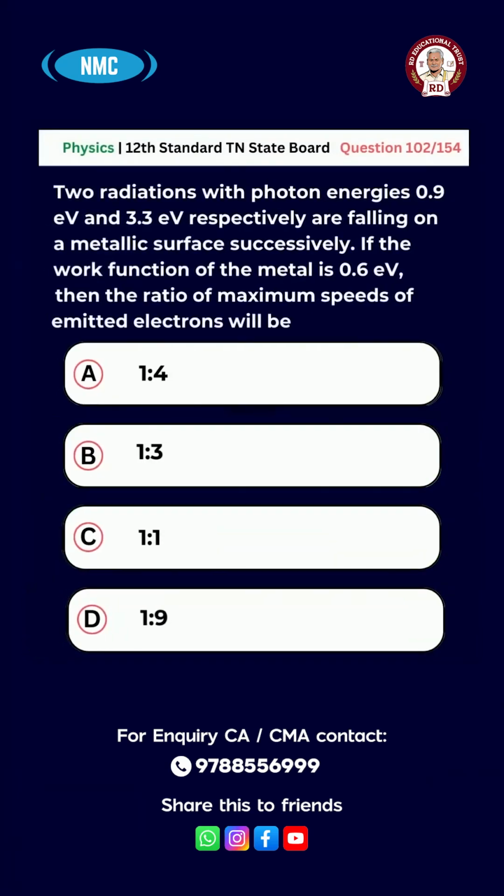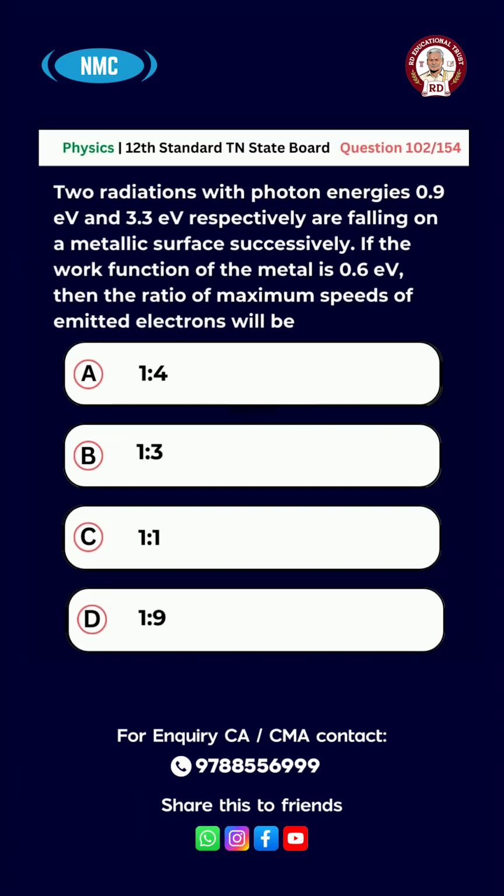Question number 102. Two radiations with photon energies 0.9 eV and 3.3 eV respectively are falling on a metallic surface successively. If the work function of the metal is 0.6 eV, then the ratio of maximum speeds of emitted electrons will be option A, 1:4, B, 1:3, C, 1:1, D, 1:9.